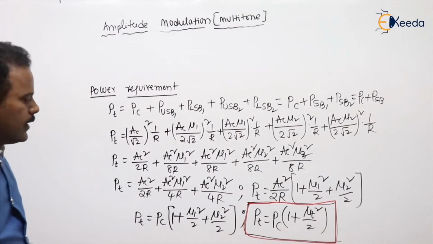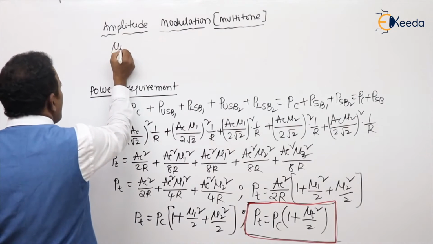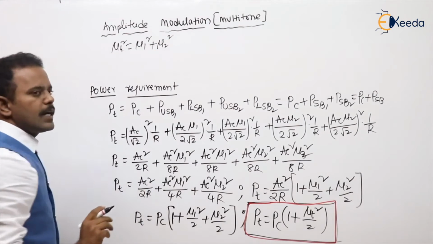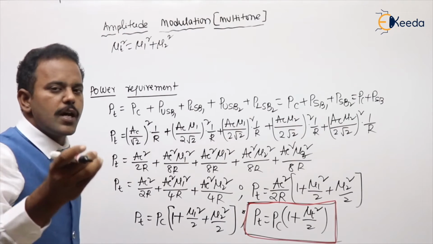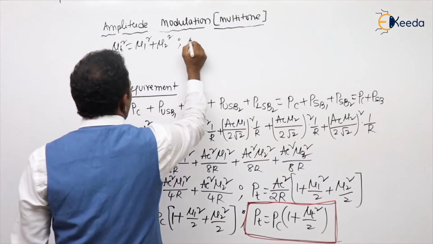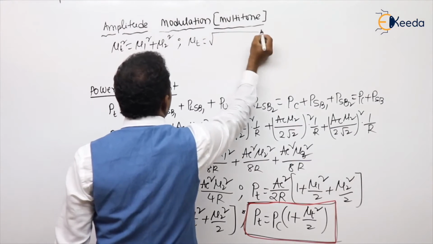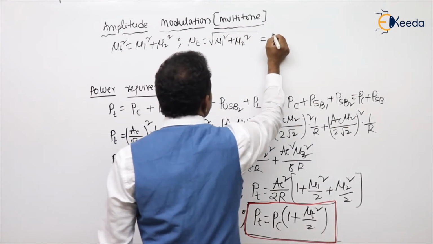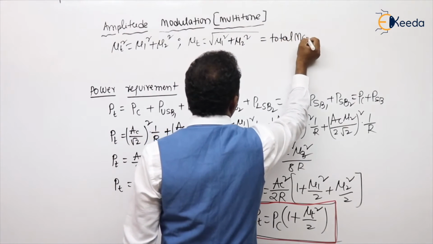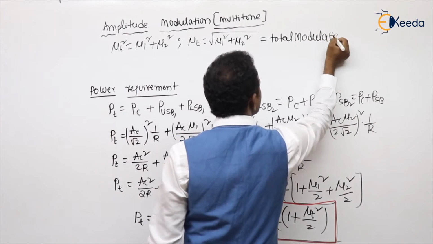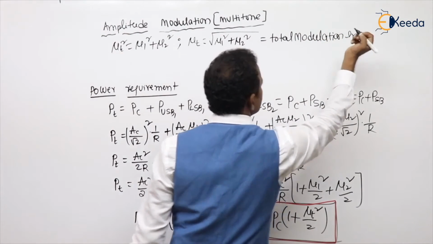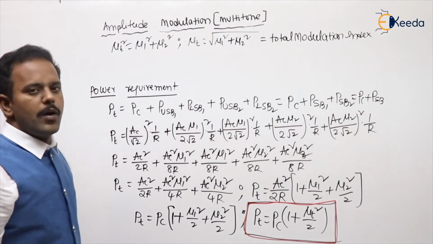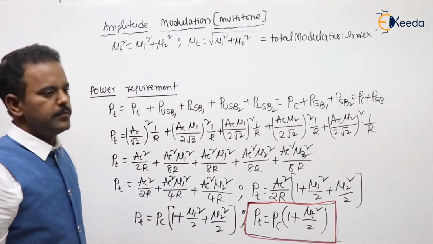Are you getting my point? What are the mu t square values? It is mu 1 square plus mu 2 square, plus mu 3 square, mu 4 square, mu 5 square and so on. From here, what is mu t, sir? It is the root of mu 1 square plus mu 2 square. This itself is called, students, the total modulation index. Are you following my point or not? That is called the total modulation index. Clear? Fine.